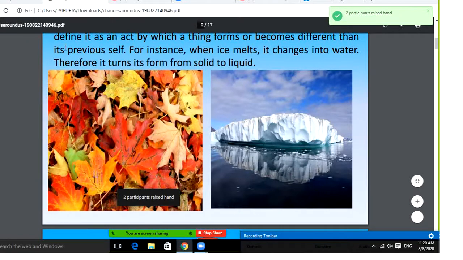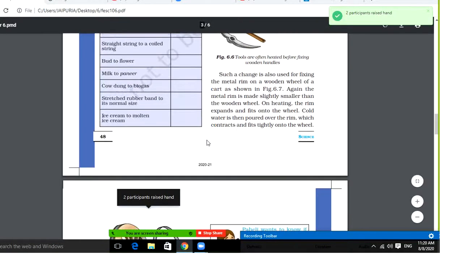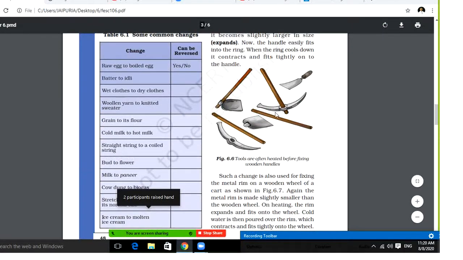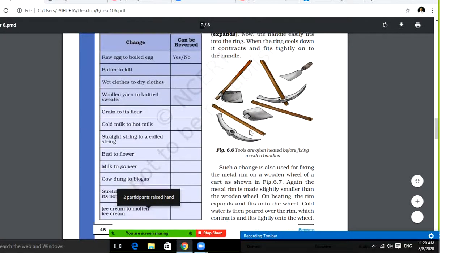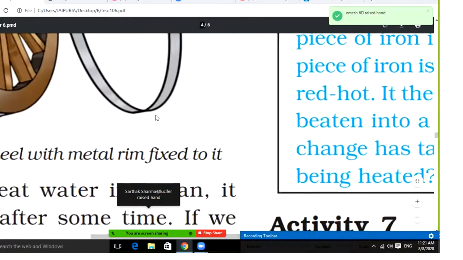So those are the different types of changes, students. And you have seen this metal is changed into a different shape, and this iron has changed into this part, and when you hit it, you are able to put it on this cart wheel as a metal rim, so that it will make it very strong.